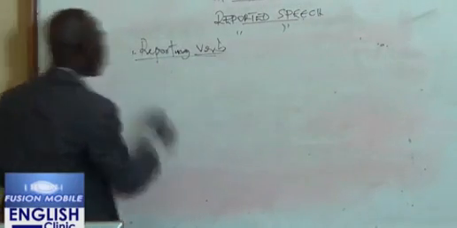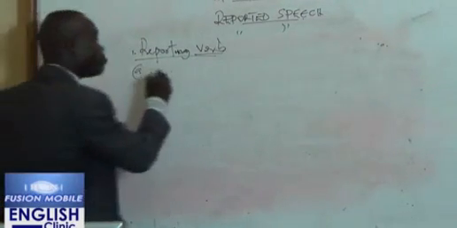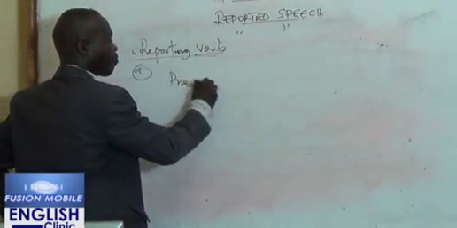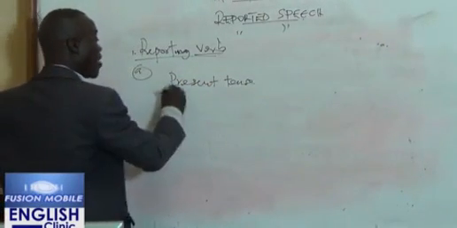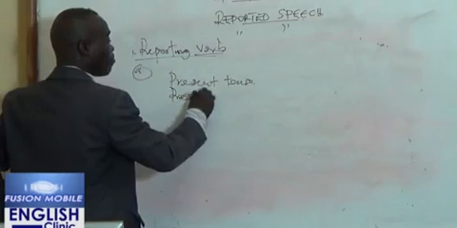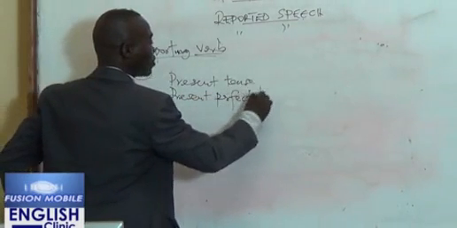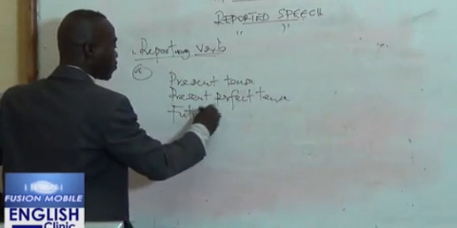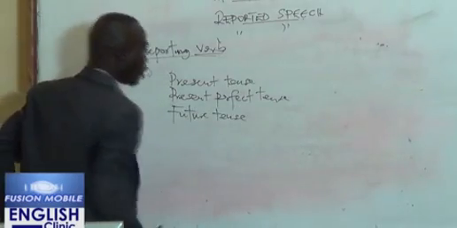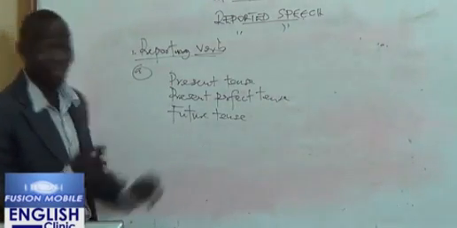Rule concerning the reporting verb. Number one. When the reporting verb is in present tense, present perfect tense, or future tense, there will be no change of tense in the words we are reporting.